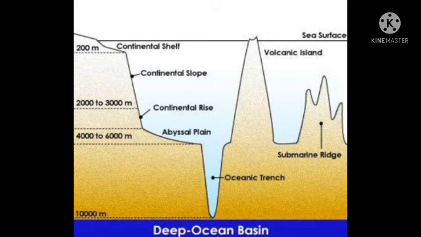The next one is the deep sea plains, which we also see in this picture. And the fourth one is the oceanic trenches. This is the very, very most important deep oceanic basin in this picture. Okay, have you understood the deep sea ocean basin? I hope all of you understand.